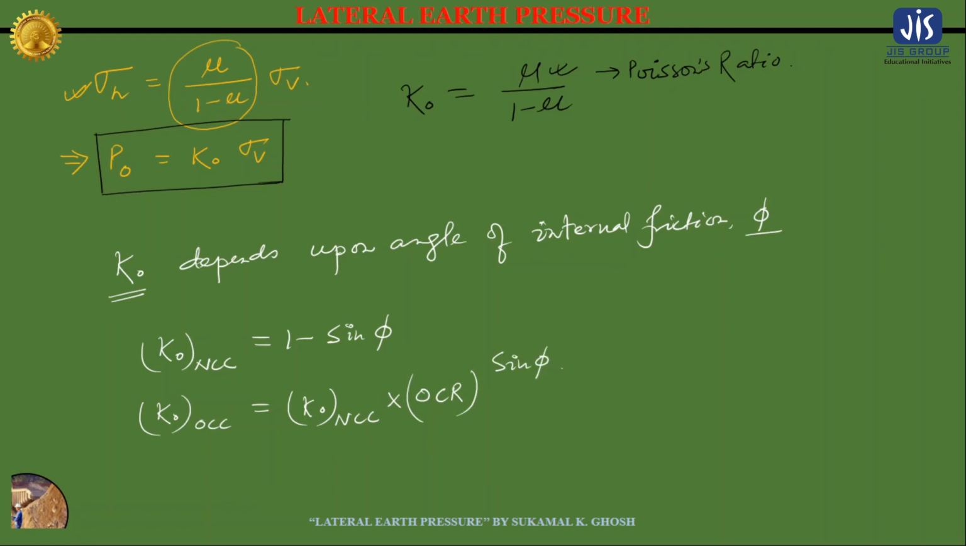You must know what this NCC is. NCC is normally consolidated clay, OCC is over consolidated clay, and OCR is the over consolidation ratio, right? Now let's discuss the active and passive earth pressure.